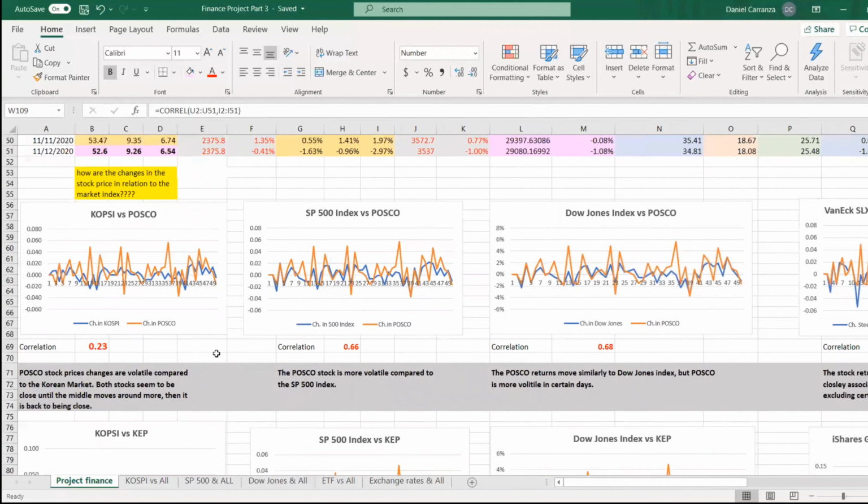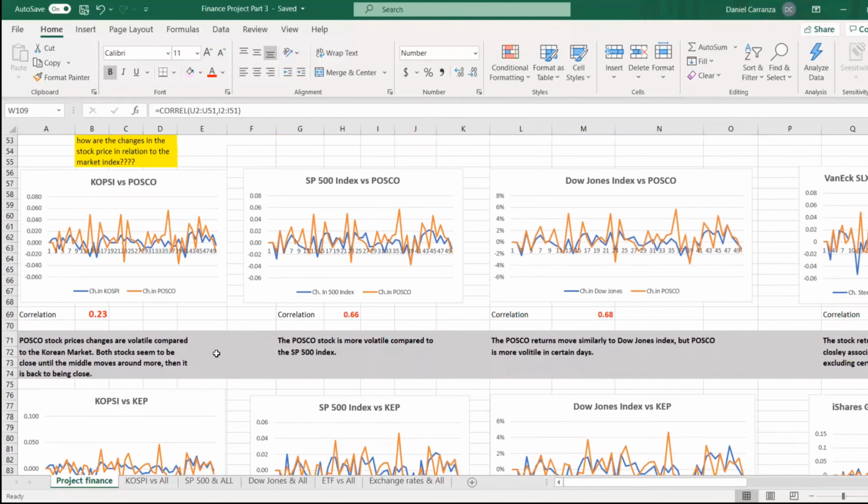When it comes to showing any relationship through the graphs, the three company stock price changes are more volatile than the stocks they were being compared to. As you can see, a lot of movement, and the blue line right here is the entities like the S&P 500 index and the Dow Jones index. There are instances where the country stock prices meet. For example, the returns are closely related in the beginning of the period for Korean stock market and S&P 500 index. So yeah, there are times where it seems like they want to meet like here, but no, there's still a lot of volatile movement.